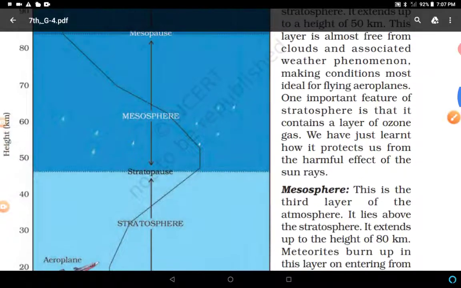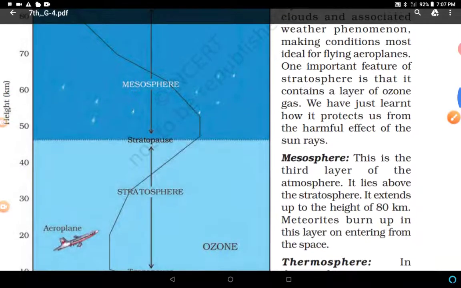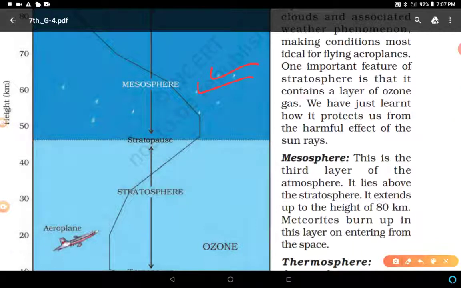Next one is the mesosphere. This is the third layer, the mesosphere. It lies above the stratosphere. It extends up to a height of 80 kilometer, and meteoroids burn up in this layer on entering from space. Another feature of the mesosphere: in this layer the temperature decreases with height, like in the troposphere, and it falls from about 0 degrees Celsius at its base to about minus 100 degrees Celsius at 80 kilometer height.